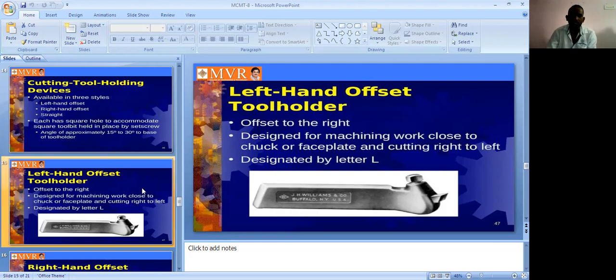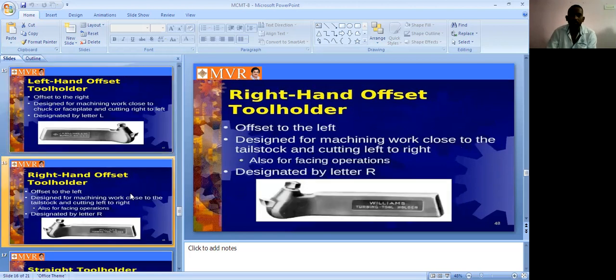Next one we can see is the right hand offset tool holder. It is opposite to the left one. It is designed for machining work close to the tailstock and cutting from left to right. It is also designed for machining work close to the tailstock. We are fixing this one near the tailstock.